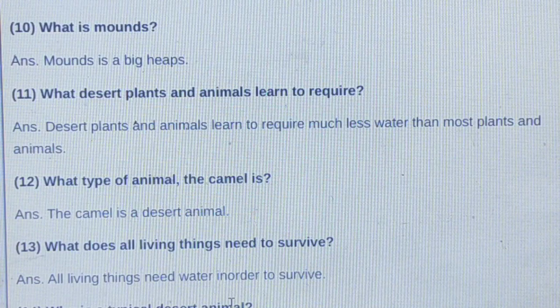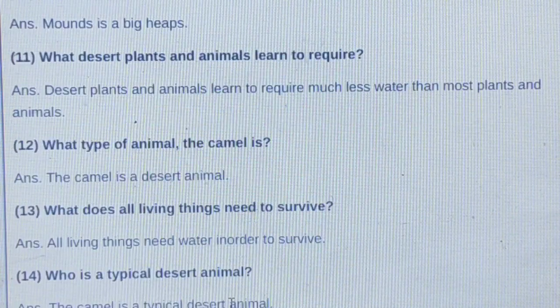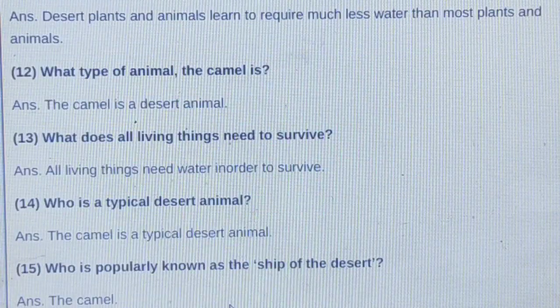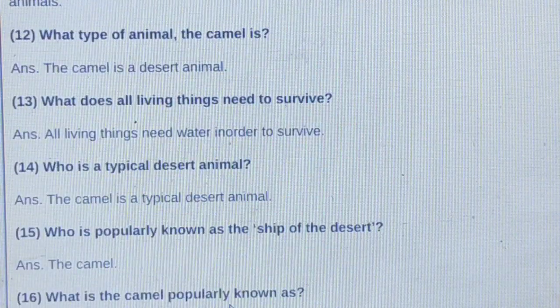What type of animal is a camel? Definitely, it is a desert animal and it is called the ship of the desert. So, all the living things need water to survive. Camel is a typical animal of the desert and it is popularly known as the ship of the desert.